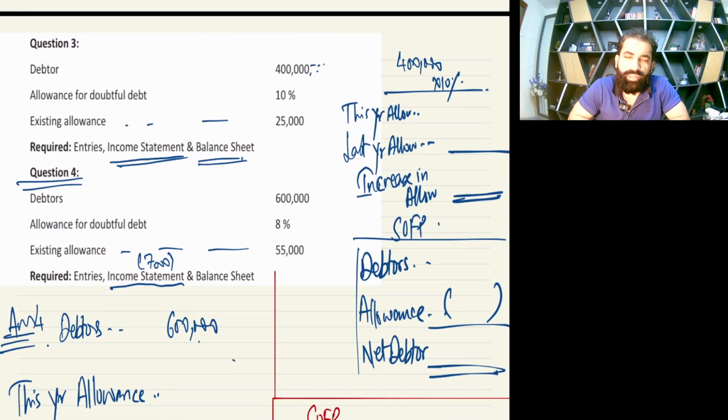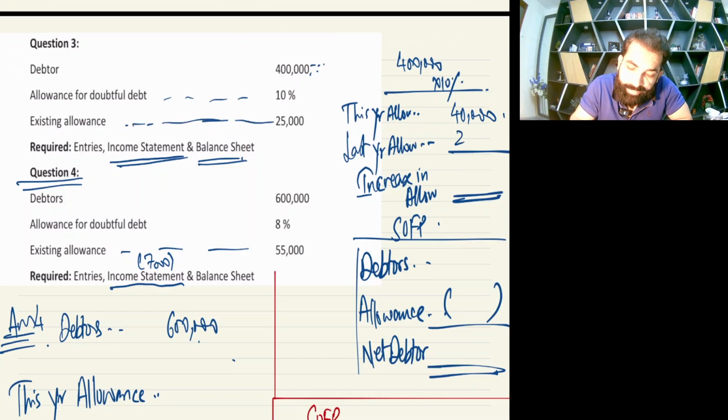Now question number 3. I am just revising the same thing which I taught you. Debtors are 400,000, and your year-end allowance for doubtful debt is 10%. So 400,000 into 10% is 40,000, this year's allowance. Now tell me, is it a new business or old? Yes, old business. Existing allowance is 25.